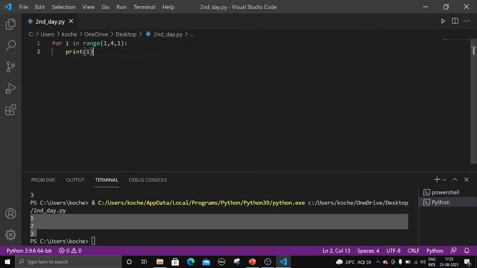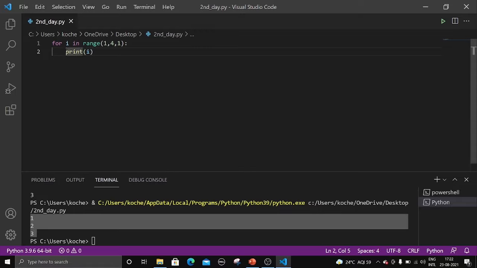So first 1 is printed, and what is the step here? 1. So it will be incremented by 1. So what is 1 plus 1? 2. So next it will print 2, and next it will be incremented by 1. What is 2 plus 1? 3. 1 2 3. So 3 times the loop is executed, right? So this is how the for loop works.